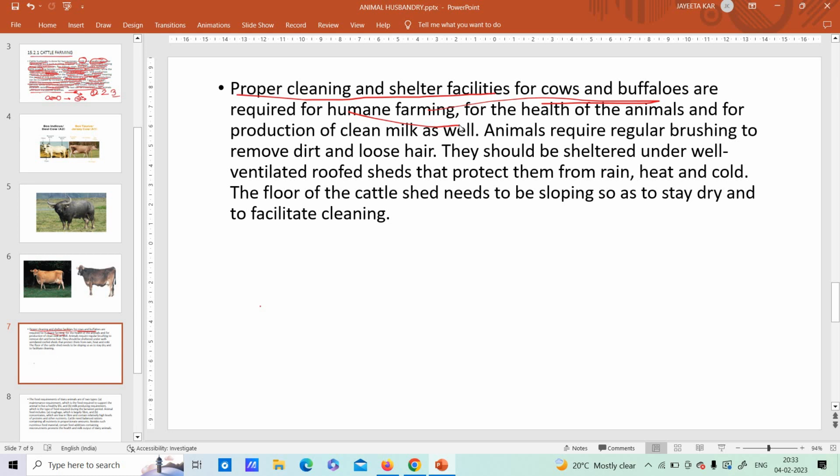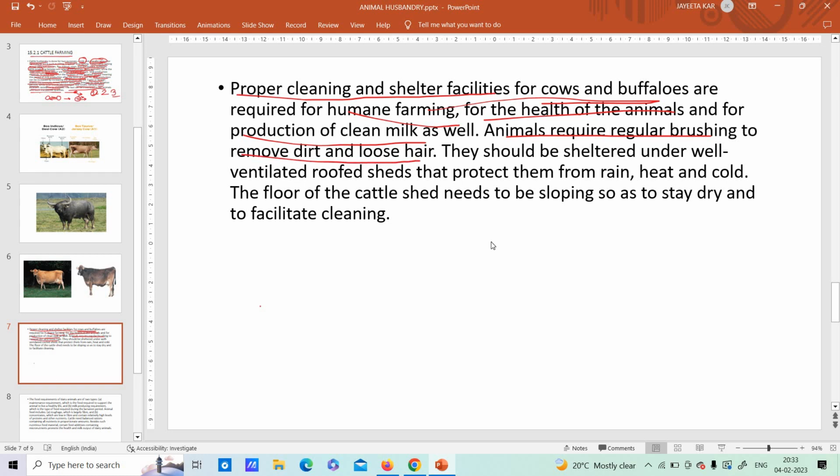No, humane farming means you provide them the proper food, the proper shelter, the proper hygiene, for the health of the animals. When there is a well conditioned proper place for these animals, the health will also be quite good, and they will produce clean milk.